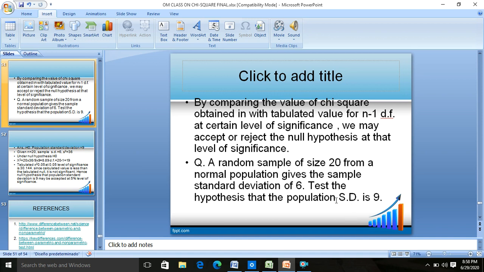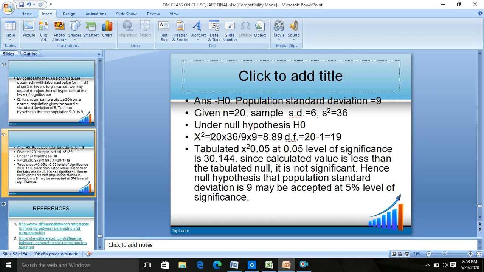The null hypothesis, or the hypothesis of equality, will be that sigma square of sample is equal to sigma square of population. The alternate hypothesis will be that sigma square of sample is not equal to sigma square of population. How will you solve it?